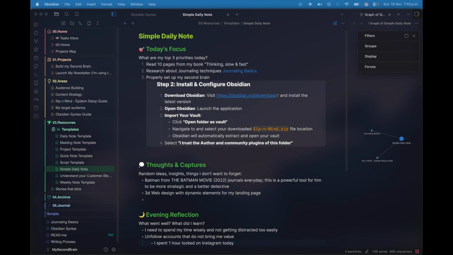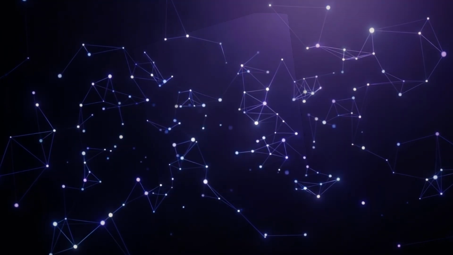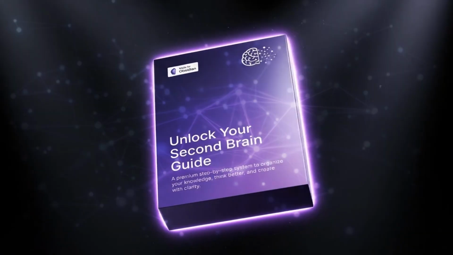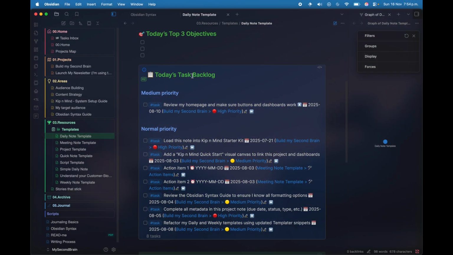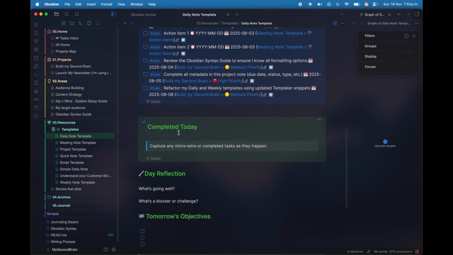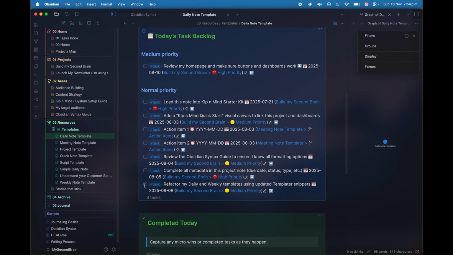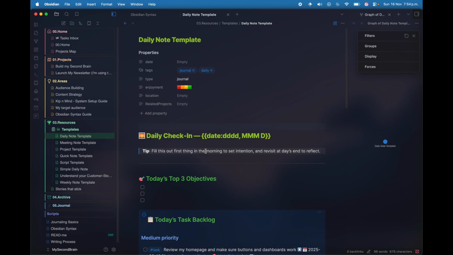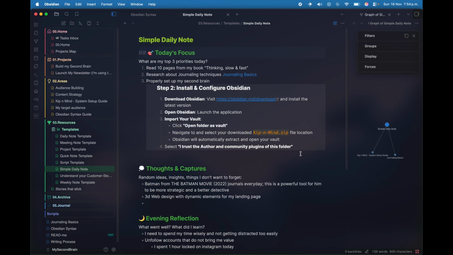The template is simple on purpose. You can make it as detailed or minimal as you want. And for sure, in my Master Your Second Brain guide, I have a more complex template with automations integrated. So for example, I have my today's task backlog with priority settings. And also if I click on any of this, it goes to my completed today query. So it is more sophisticated. I also have dashboards related to that, but the simple daily note system works.